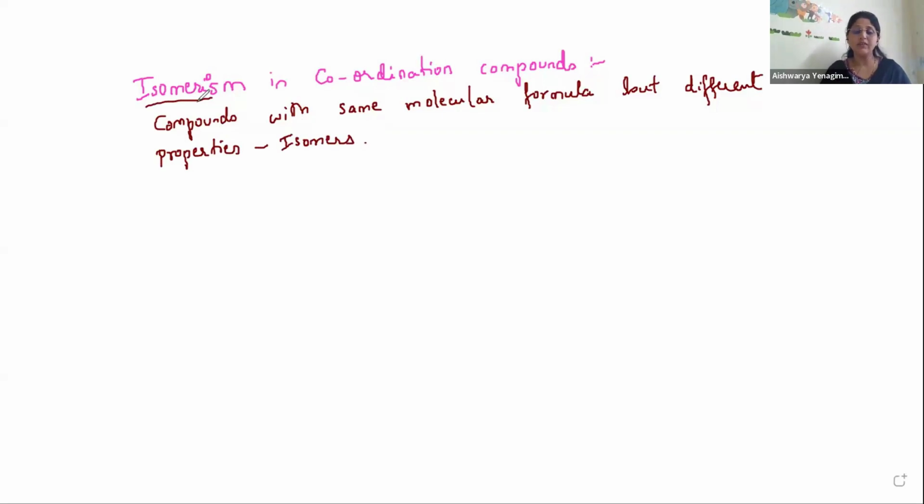In isomerism we have different types. See, we start with the first point, that isomerism is basically divided into two types. What are those two types? One is structural isomerism, and the other one is stereoisomerism.